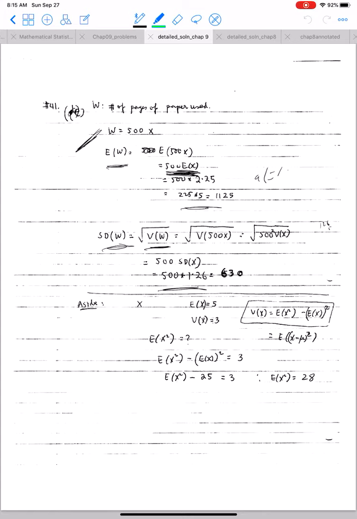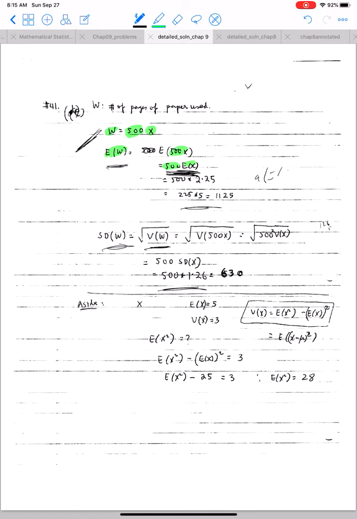So x was the number of reams used, and the number of pages used is 500 times x. We have to find the expected value and the standard deviation of this random variable w. The expected value of w is the expected value of 500 times x, which is 500 times the expected value of x. How did I get this?